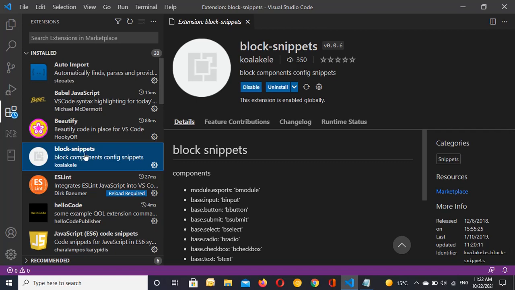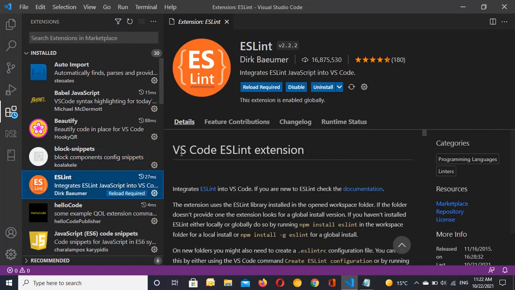The next one is block-snippets. Block-snippets commands configure snaps. This also is really important for block snaps. Next one is ESLint. ESLint integrates ESLint's JavaScript into VS Code.